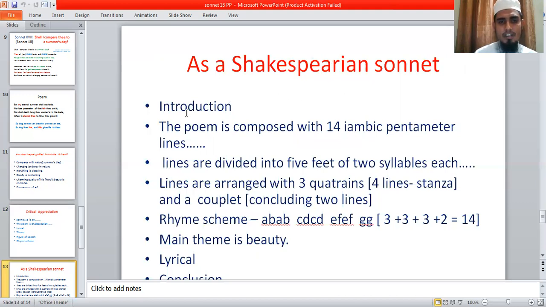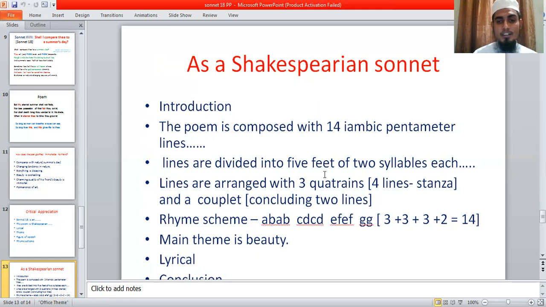At the very beginning, you will give an introduction to the Shakespearean sonnet. Sonnet 18 is a supreme example of a Shakespearean sonnet. This is the finest and most beautiful sonnet by William Shakespeare. It is number 18. In this sonnet, Shakespeare glorifies his friend's beauty. Now I would like to prove this sonnet as a Shakespearean sonnet, and you can write in this way. We know that a Shakespearean sonnet is mainly written in 14 iambic pentameter lines. We find this poem is also written with 14 iambic pentameter lines. So it is a supreme example of a Shakespearean sonnet.